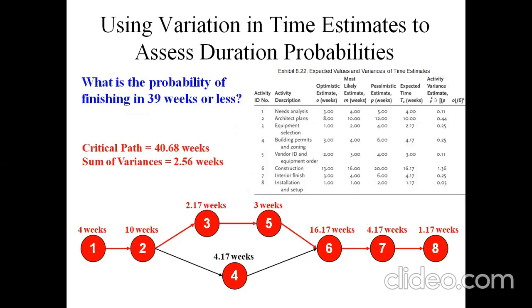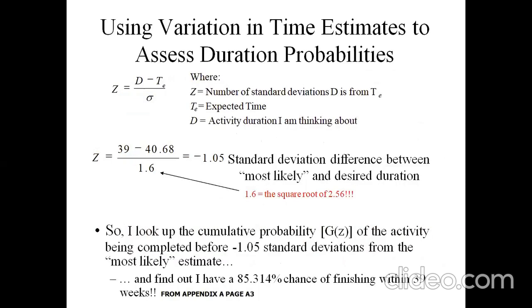Critical path is of 40.68 weeks. The sum of variations is of 2.56 weeks durations. So here, using variation in time estimates to assess duration probabilities. So Z is the number of standard deviations D is from expected time, and D is the activity duration here. That is, D is the activity duration of 39, and expected time is of 40.68. So standard deviation is of 1.6.